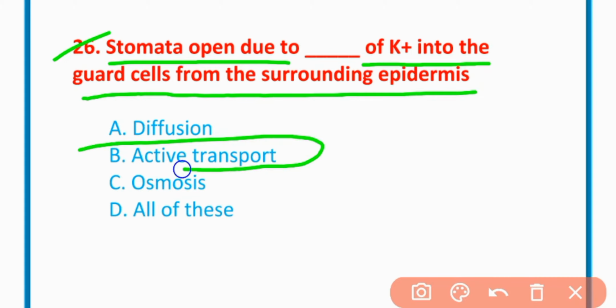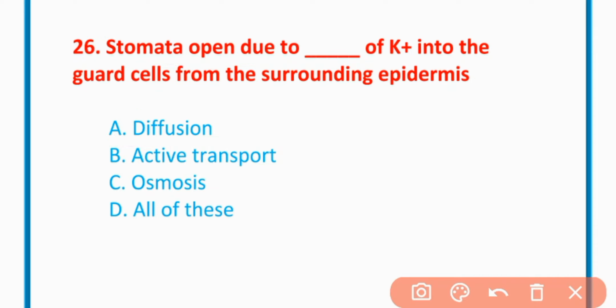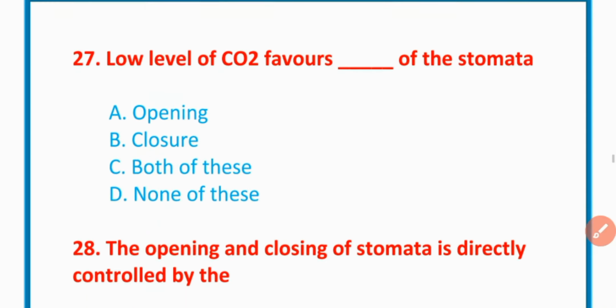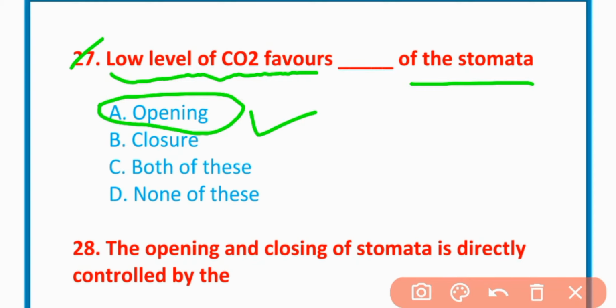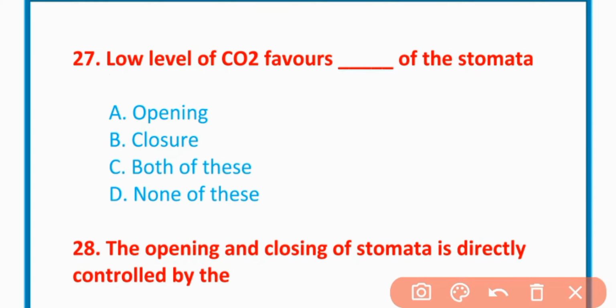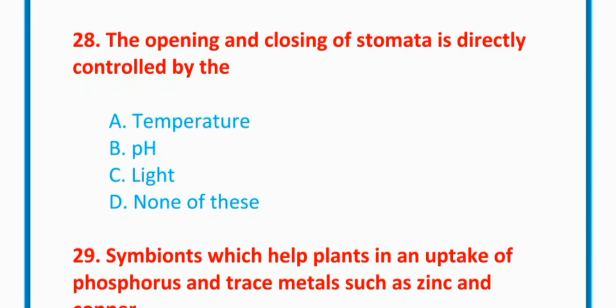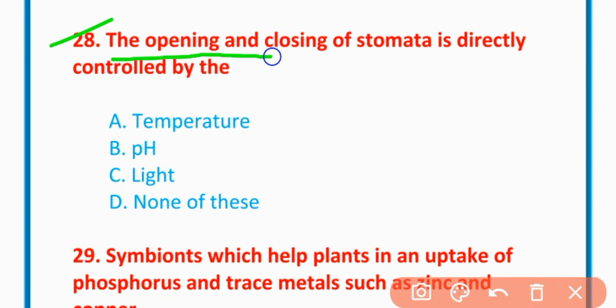Active transport of potassium ion is the correct option for 26. MCQ number 27. Low level of carbon dioxide favors opening of stomata. Opening is correct for 27. MCQ 28. The opening and closing of stomata is directly controlled by light.